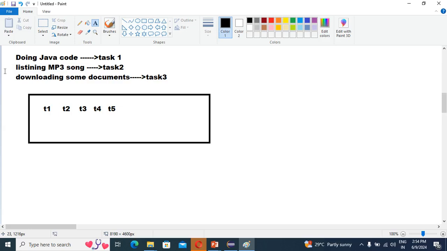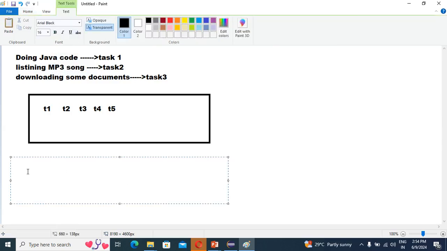Keep in mind what I'm telling you here. This is a very important point. What is the important point?